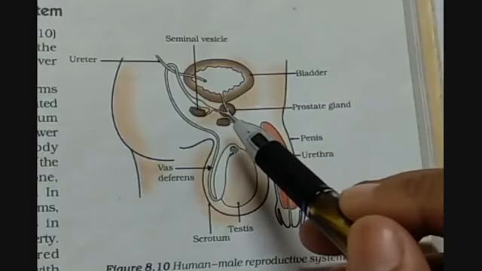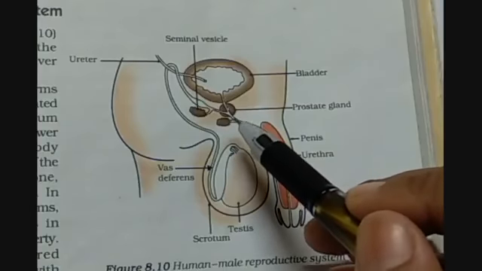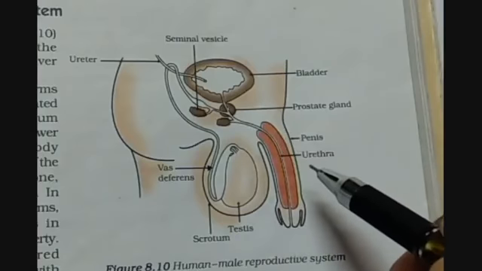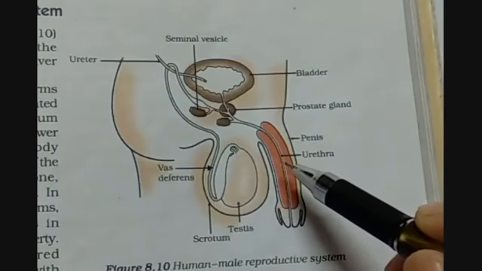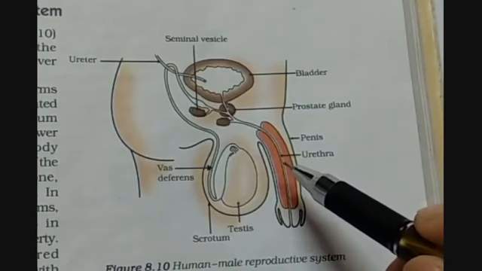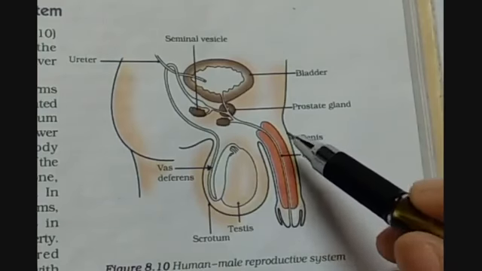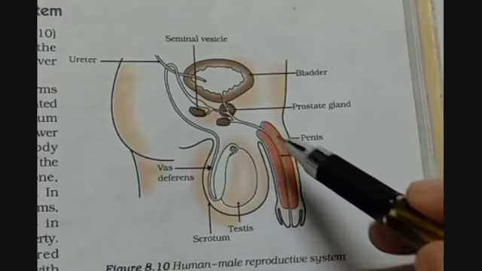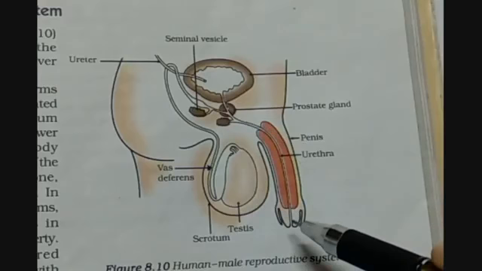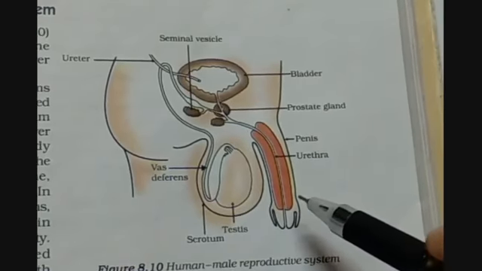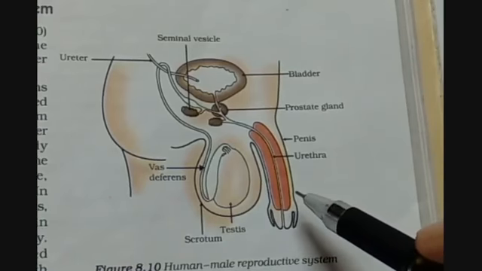So now there is a common passage for all these fluids. They come here, and here we have the urethra, which is used to excrete urine from the body. It is present in the penis, and this urethra becomes a common passage for the ejaculation of semen and urine.